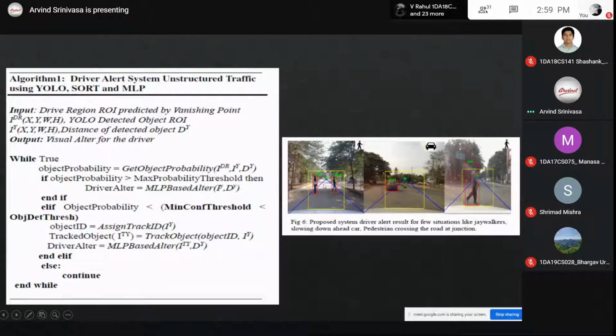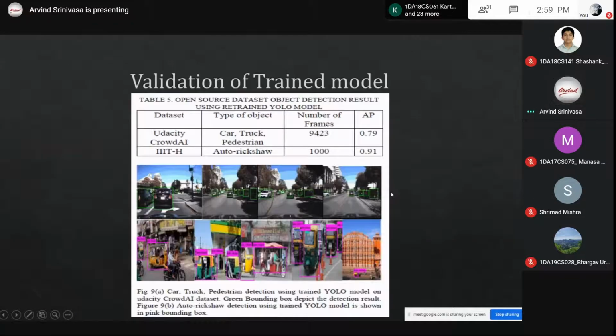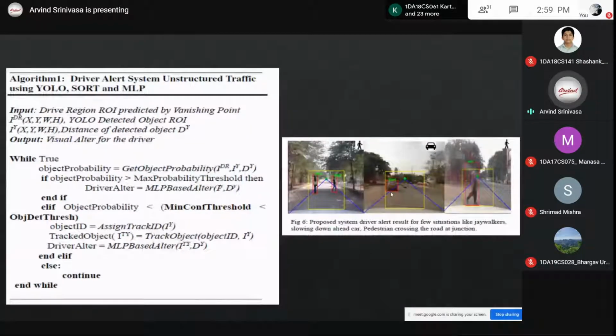So if any pedestrian comes when we are driving, when it comes here, it will alert the driver. So this is in Kengeri Road. I'll show you the video.